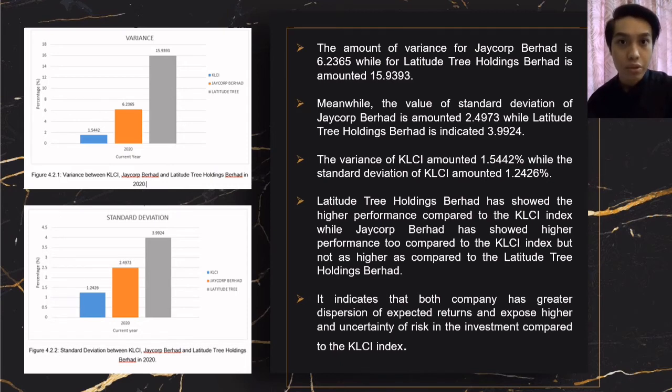Latitude Tree Holdings Berhad has showed the higher performance compared to the KLCI Index, while Jacob Berhad has showed higher performance compared to the KLCI Index, but not as high as Latitude Tree Holdings Berhad. It indicates that both companies have greater dispersion of expected returns and expose higher uncertainty of risk in the investment compared to the KLCI Index.